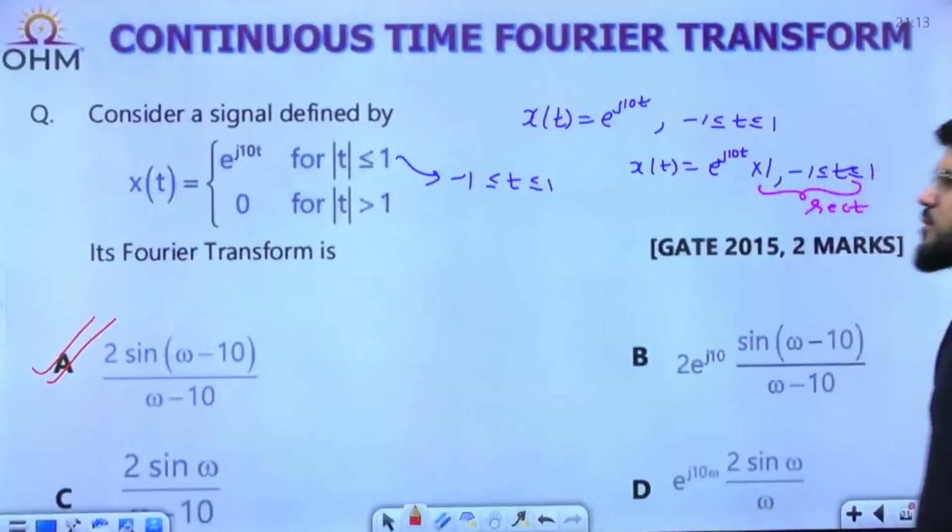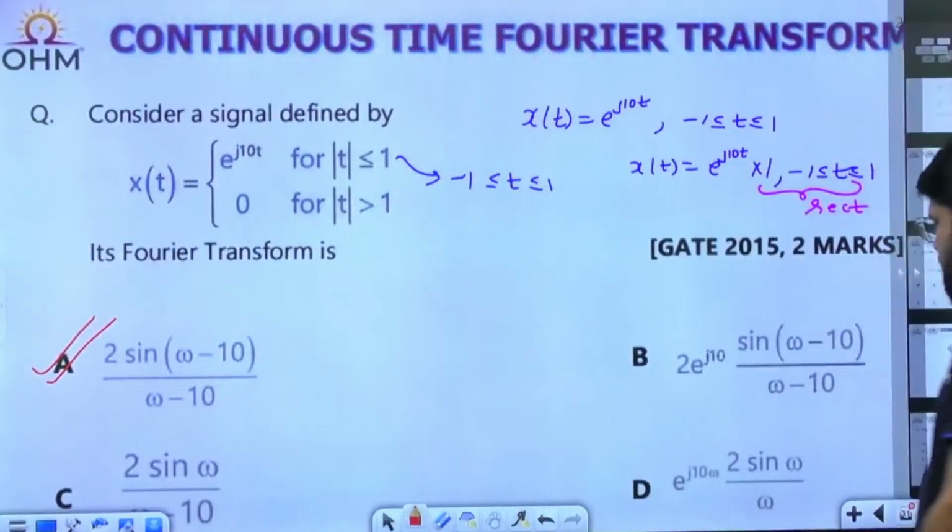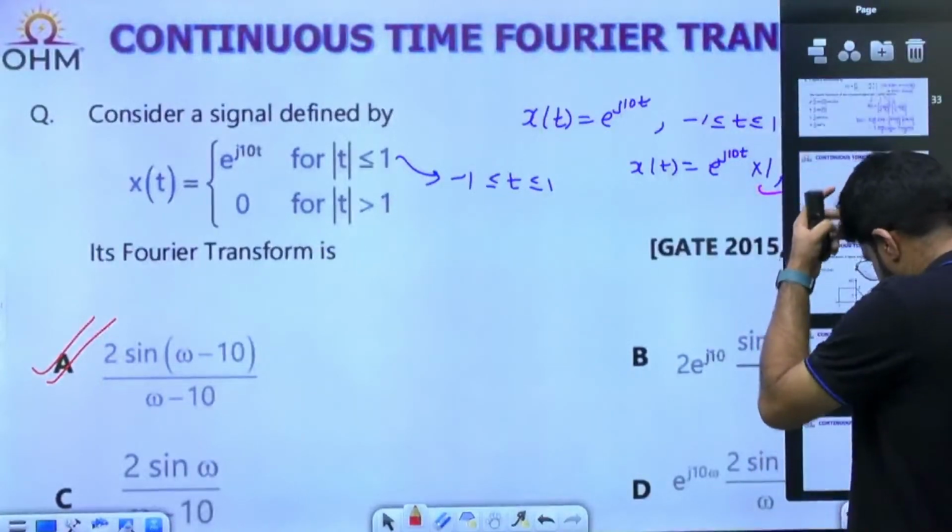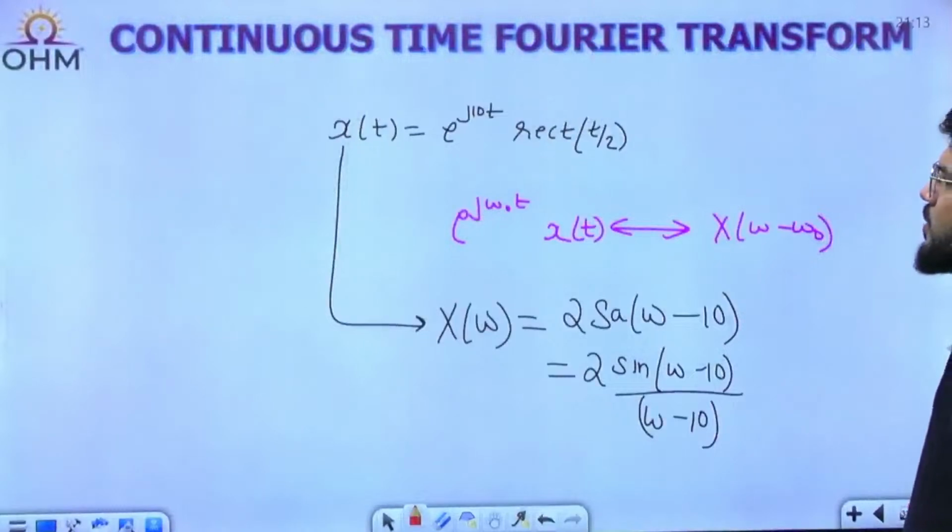Let's move to the next question then. Have a look at this next question.